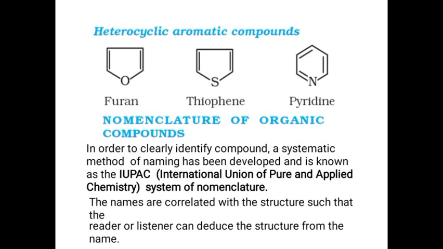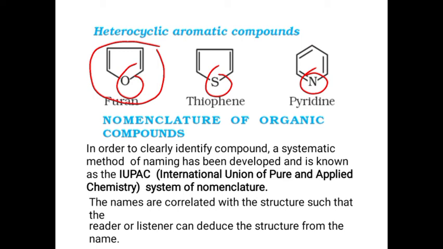The other type of example is heterocyclic aromatic compounds. Heterocyclic aromatic compounds are compounds which consist of elements other than carbon. If you check this compound, it is also a ring-like structure, but it consists of atoms other than carbon.